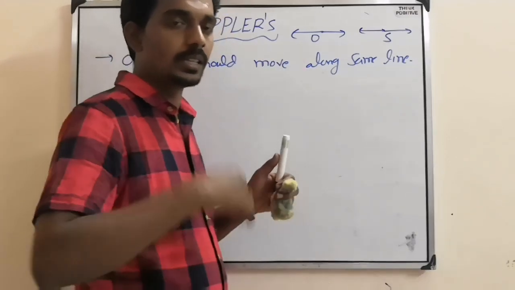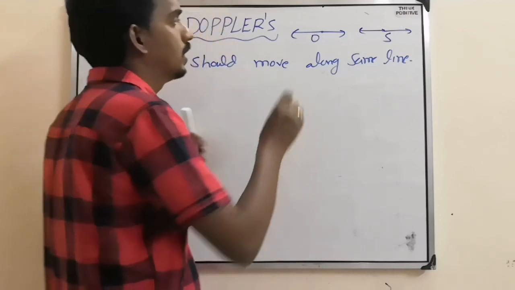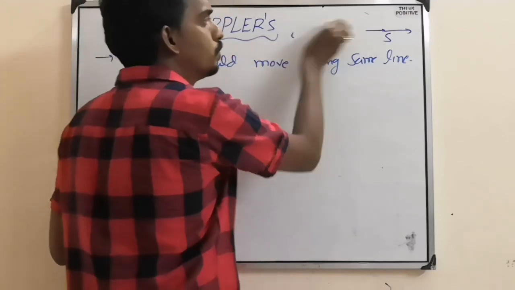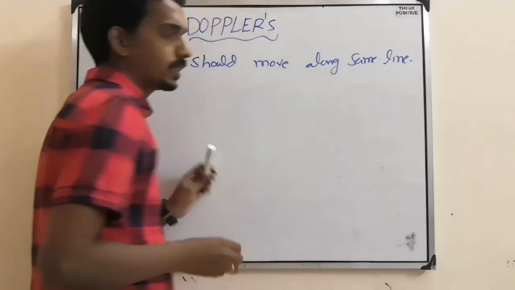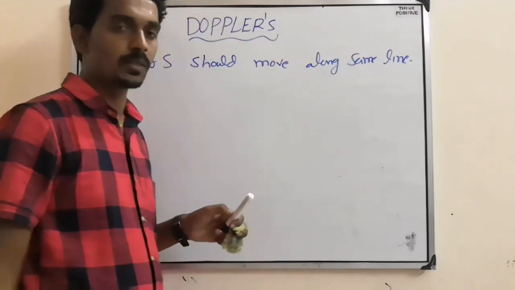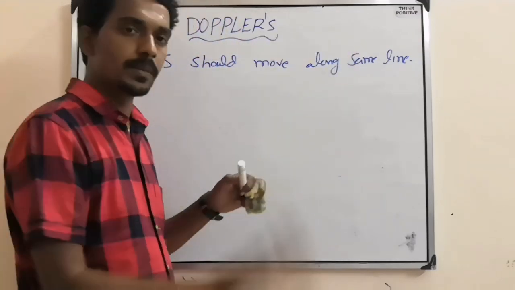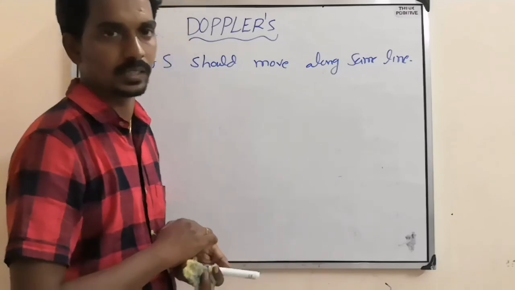You can create them, or they will create them. But the condition is they should move along one line, not one direction. They can be in the same direction, they can be in opposite directions.